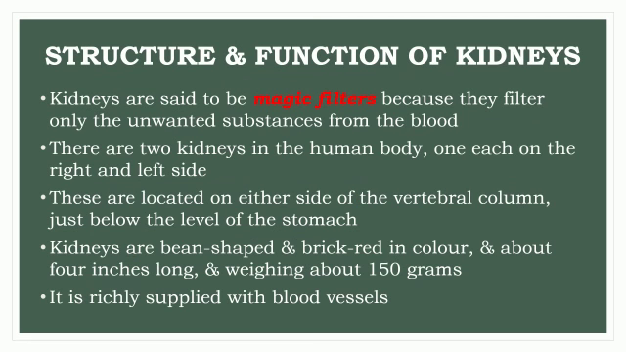Structure and function of kidneys. Kidneys are said to be the magic filters because they filter the unwanted substances from the blood. There are two kidneys in the human body, one each on the right and the left side. These are located on either side of the vertebral column just below the level of the stomach. Kidneys are bean shaped and brick red in color. They are about 4 inches long and weigh about 150 grams. Kidneys are richly supplied with blood vessels.